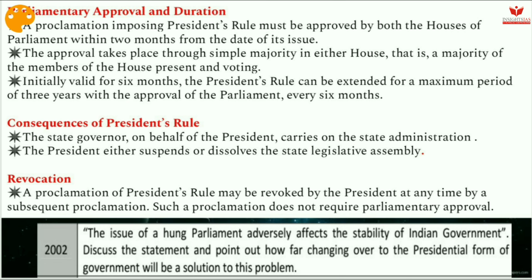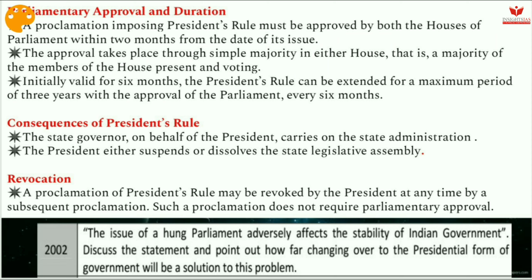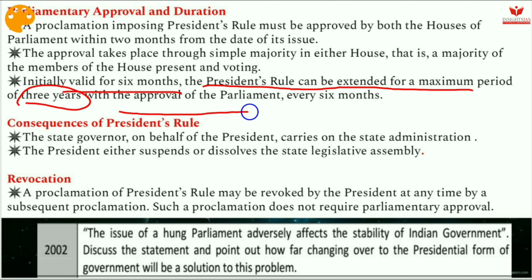So, the parliamentary approval and duration. A proclamation imposing President's rule must be approved by both the Houses of Parliament within 2 months from the date of its issue. The approval takes place through simple majority. This is very important, simple majority in either House, that is a majority of the members of the House present and voting. Initially valid for 6 months, the President's rule can be extended for a maximum period of 3 years with the approval of Parliament every 6 months. So in every 6 months, parliamentary approval is required.